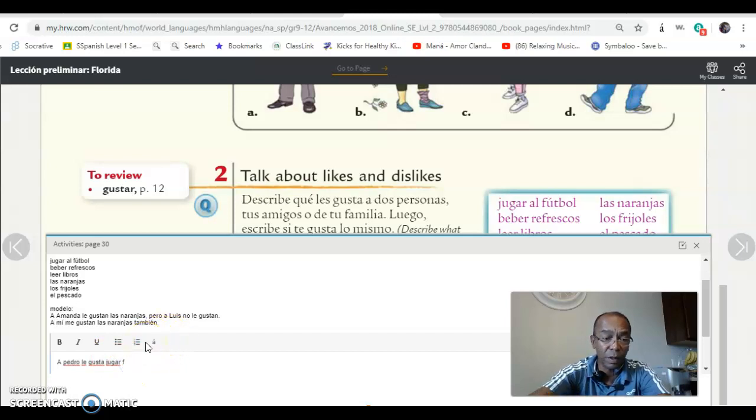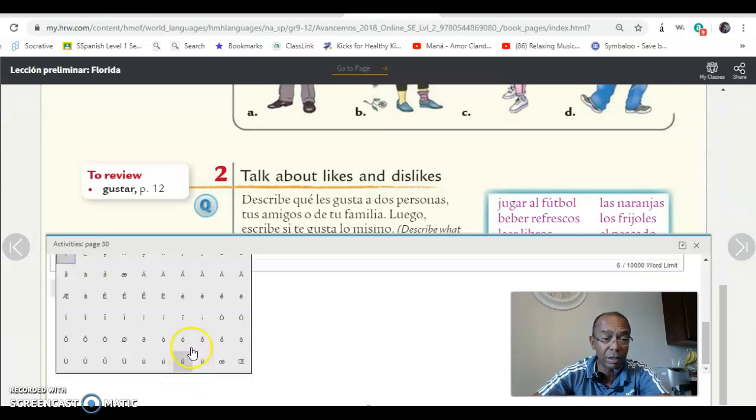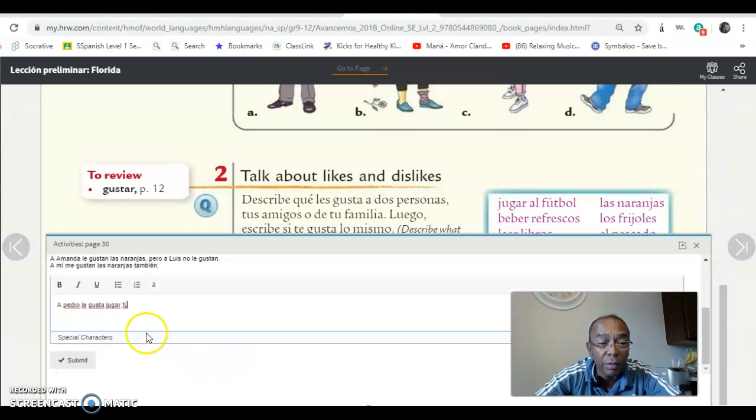But fútbol, la U has an accent. In Spanish has an accent on the U. So you will find the one that has the accent and you will put it on. So where is it? Oh, here we go. Football. And then you put comma, pero, which means but, a Juan no le gusta.